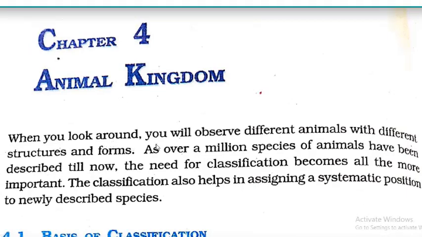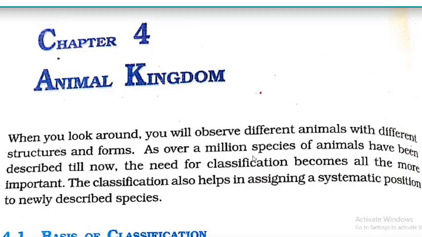When you look around, you will observe different animals with different structures and forms. All the animals do not have the same structure or form. For example, we are seeing cat, dog, even cow. Can you see that all of them look the same? Not at all. Dogs look the same as dogs, cats have their own structure and form, and other organisms have their own structure and form. So all the organisms have different structure and form.